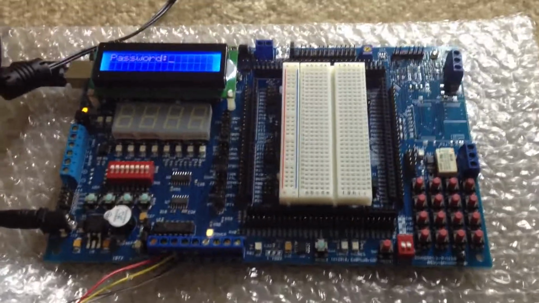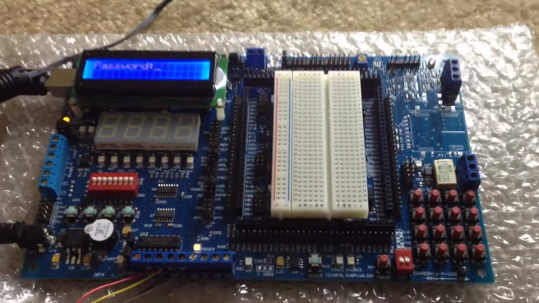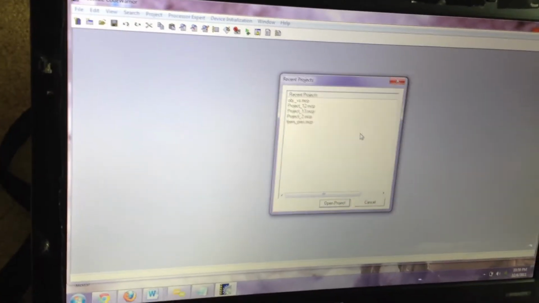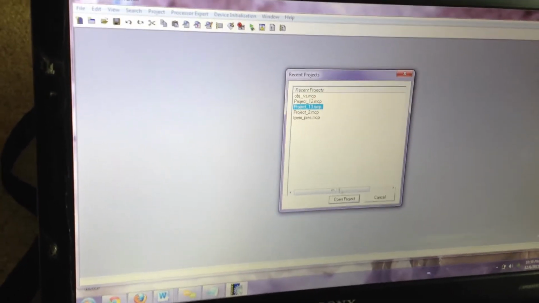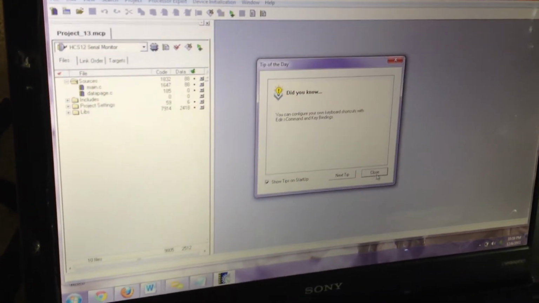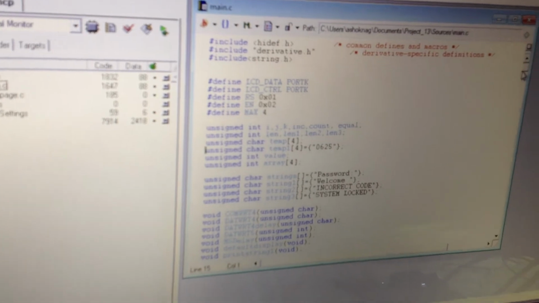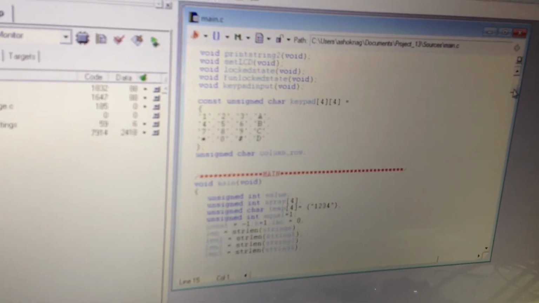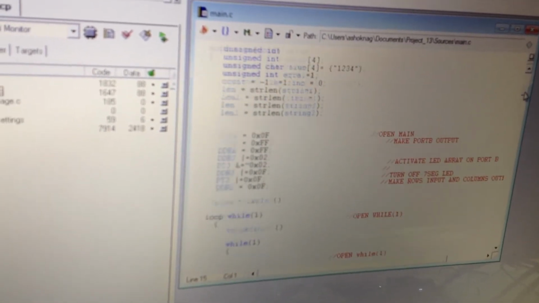Our project is a digital door locking system. This is the microcontroller kit that we'll be using, and right now we're in the process of burning the program into the kit. This is our program for the project.